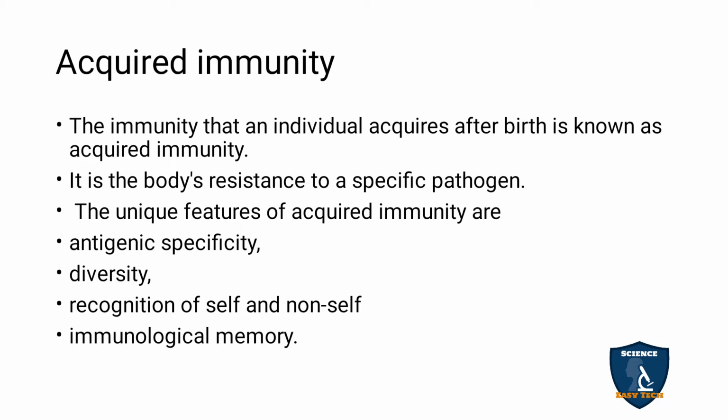The unique features of acquired immunity are antigenic specificity, diversity, recognition of self and non-self, and immunological memory. So these are the unique features. They can ask this in your 3 marks. So the first one is antigenic specificity. Due to the creation of antigen, specificity was identified. So this is a unique feature of acquired immunity.